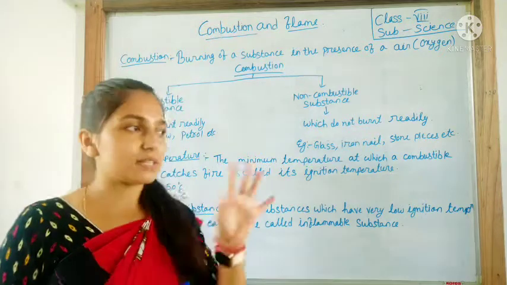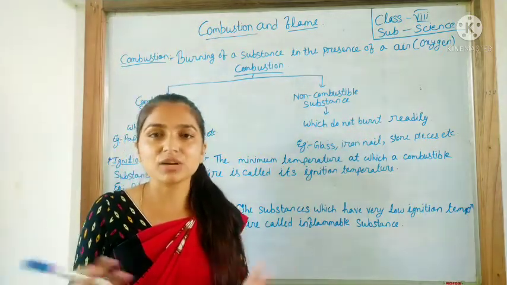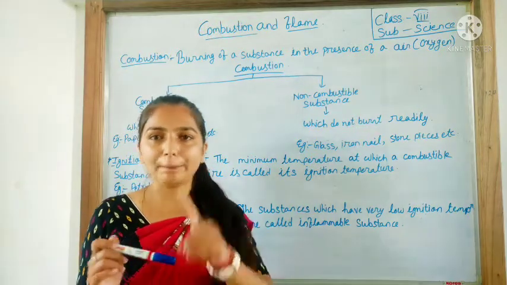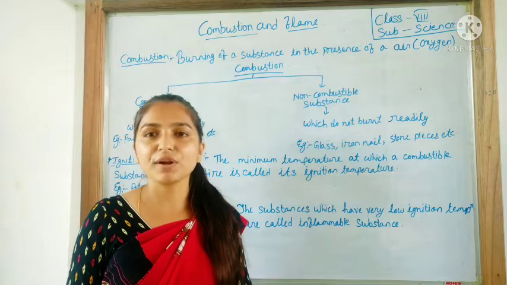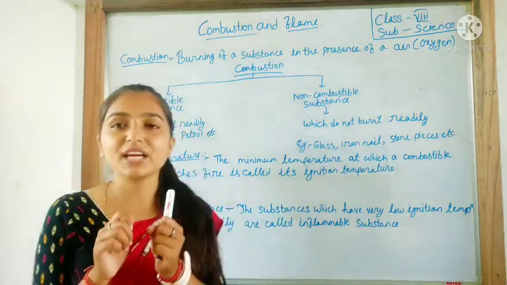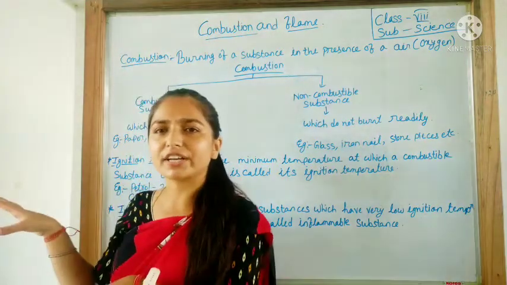So with the help of examples, we can easily understand what this means. Suppose you have paper, and another one is wood. When you start burning the paper, what will happen? It will catch fire easily and convert into ashes.